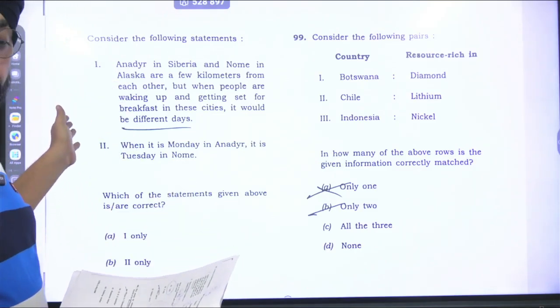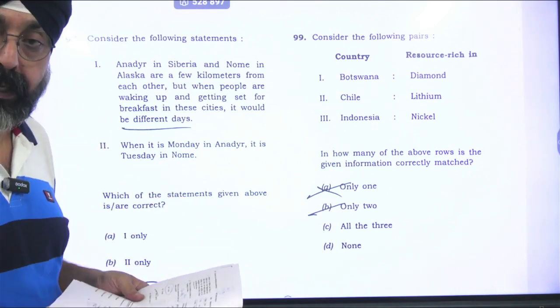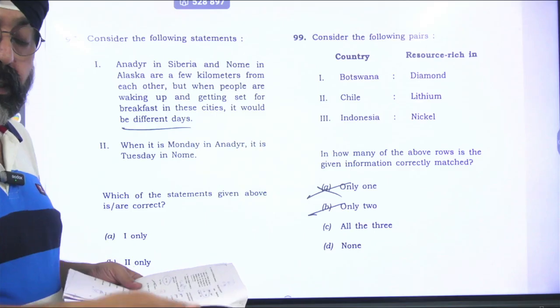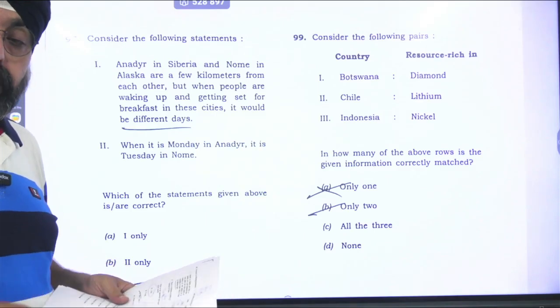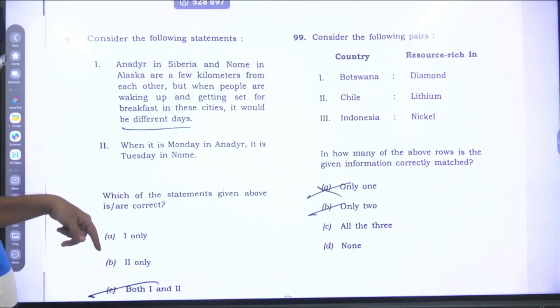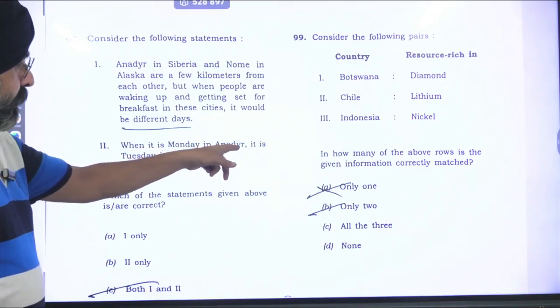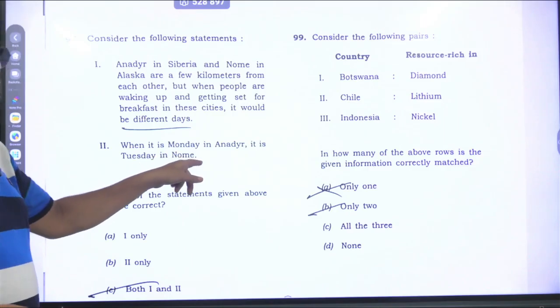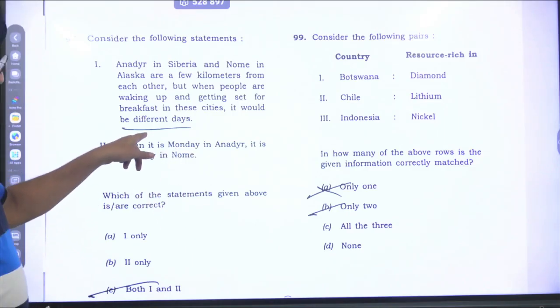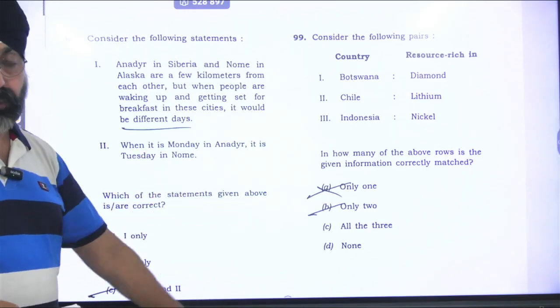If we are having Monday in Siberia, there will be Sunday in Alaska. एक दिन पीछे होंगे वो. तो यहाँ पर first statement is okay. Second statement, when it is Monday in Anadyr, it is Sunday in Nome. या फिर when it is Tuesday in Anadyr, it is Monday in Nome.